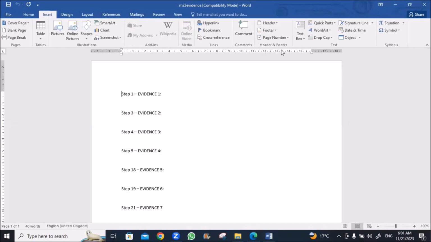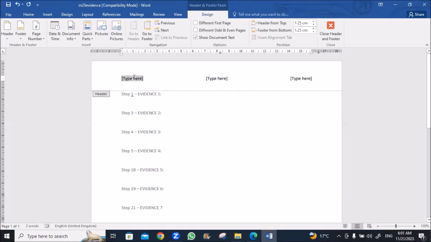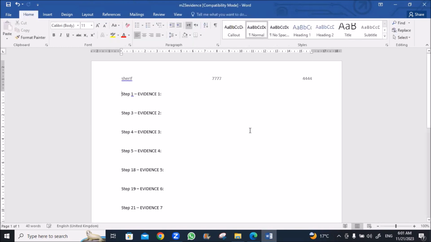Insert, header, three columns. Write your name, center number, and count number. Okay.